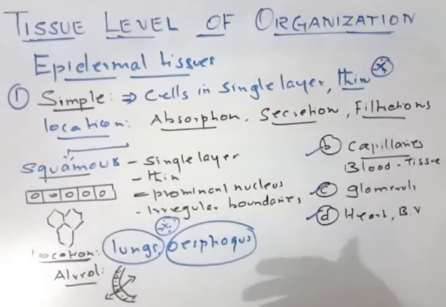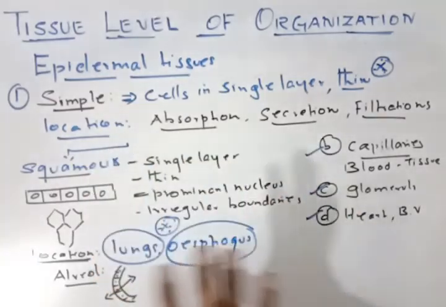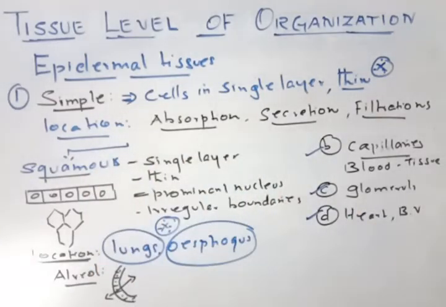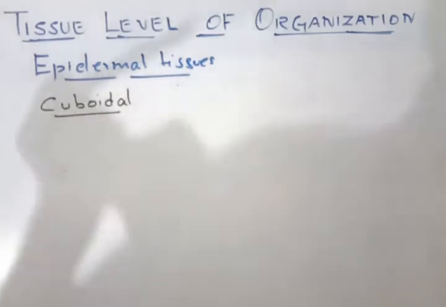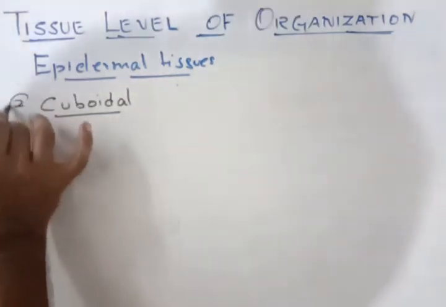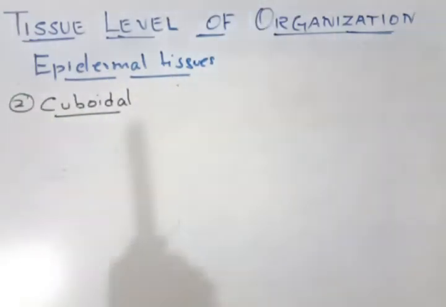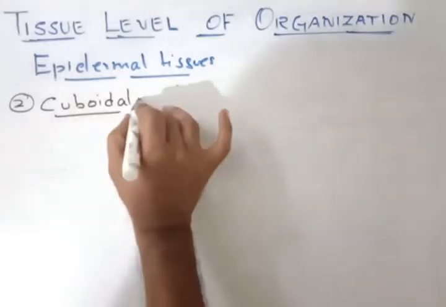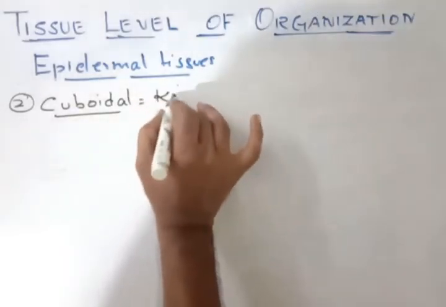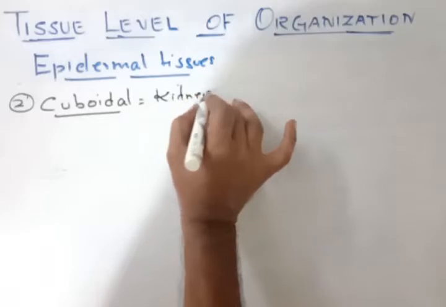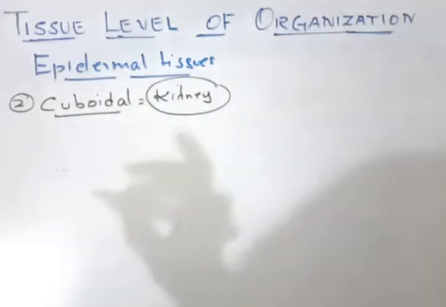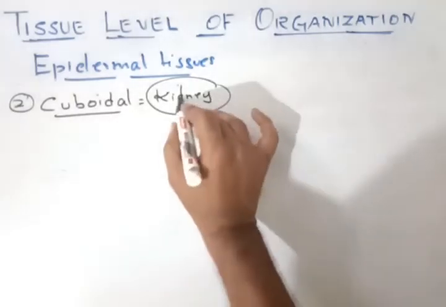At the end of the epithelial tissues, I will tell you how to remember these examples also. Clear? So this is the simple squamous epithelial tissue. Second one, we will talk about the cuboidal epithelial tissue. Where it is located, you have to remember it is inside the kidneys. For 1 mark questions, like lungs and esophagus, here we are going to talk mainly about the kidneys.